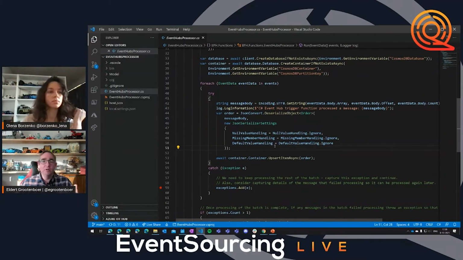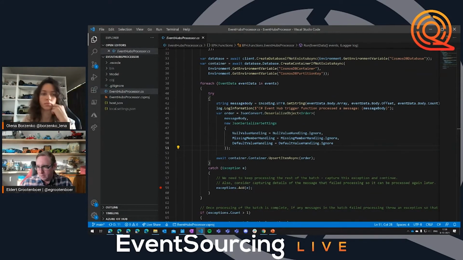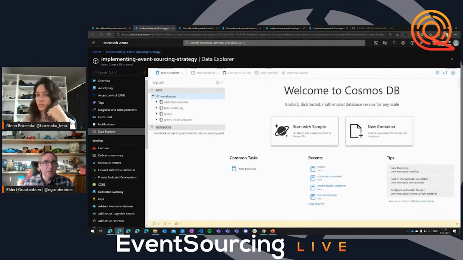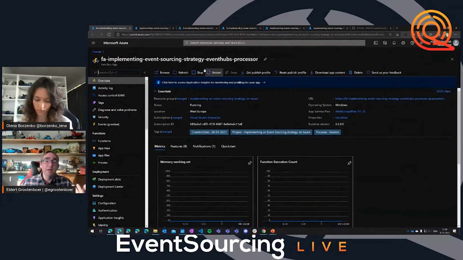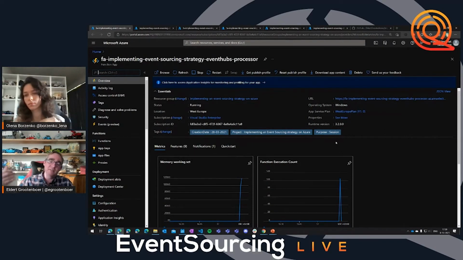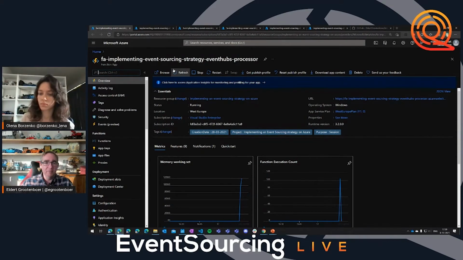And let's have a look at what this looks like in my Cosmos DB then. So if I go over here to this one, and then let's check. Actually, just to show you, my function is already running. The code I just showed you, I already deployed, of course. So this is already running in Azure. As soon as I hit that Kafka producer, it started running. And as you can see, it's now processing some events.